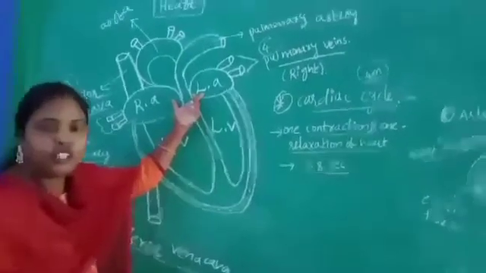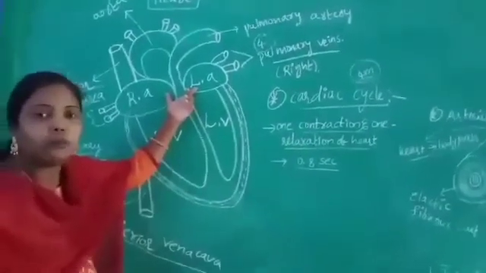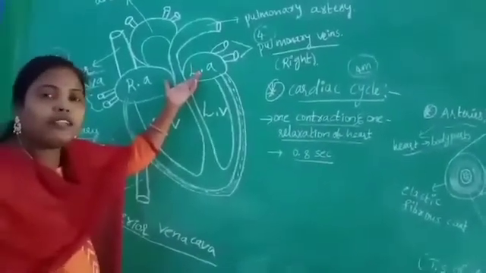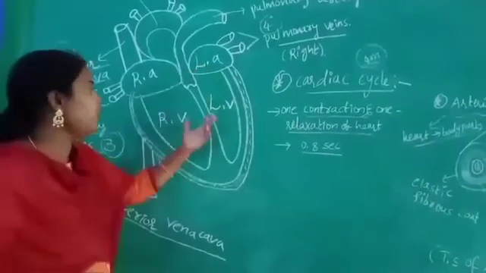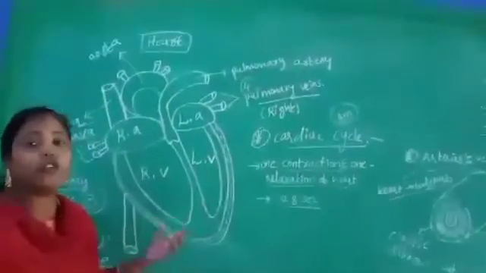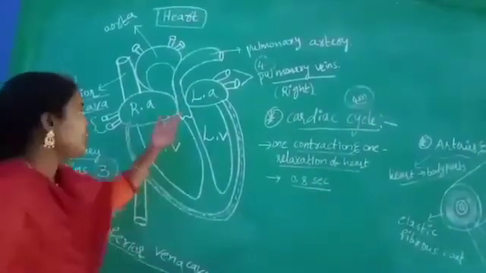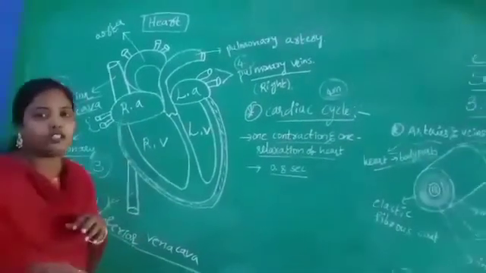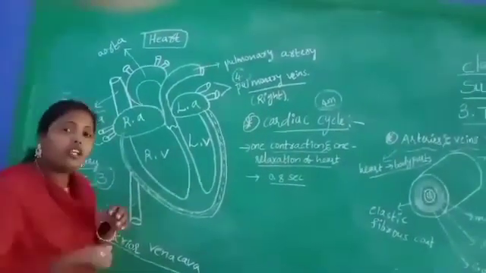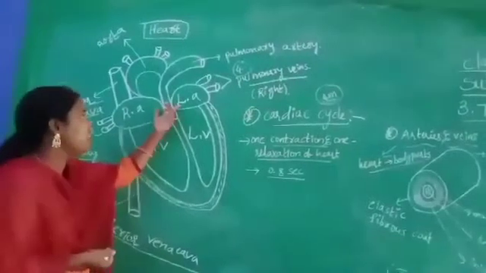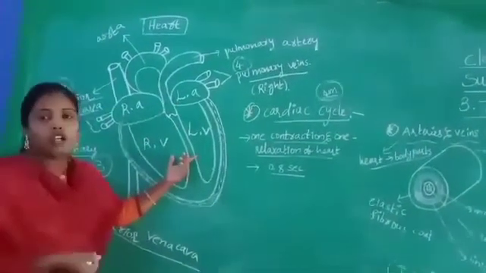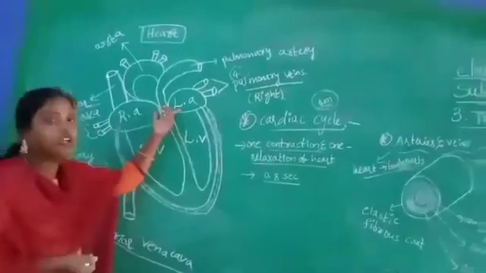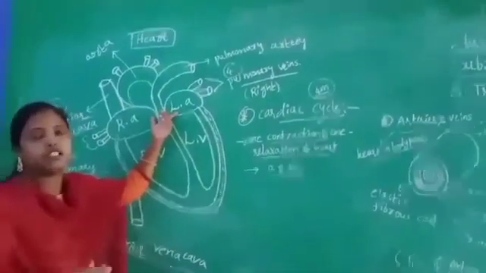When the atria are filled with blood, they start contraction and pump the blood very forcibly into the right and left ventricles. Now these auricles are in a relaxed state.